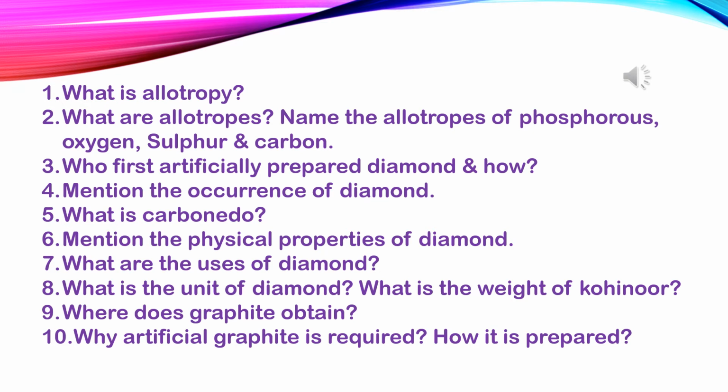The first question is, what is allotropy? Some elements exist in nature in different forms, keeping their chemical properties the same. This property of an element is called allotropy.